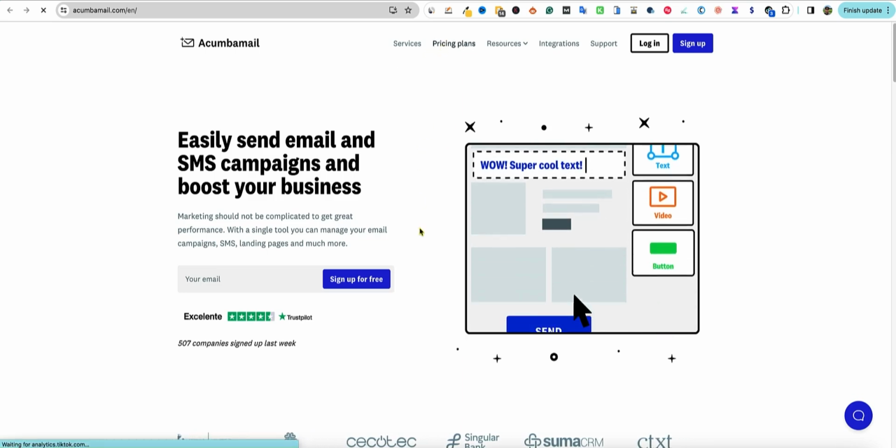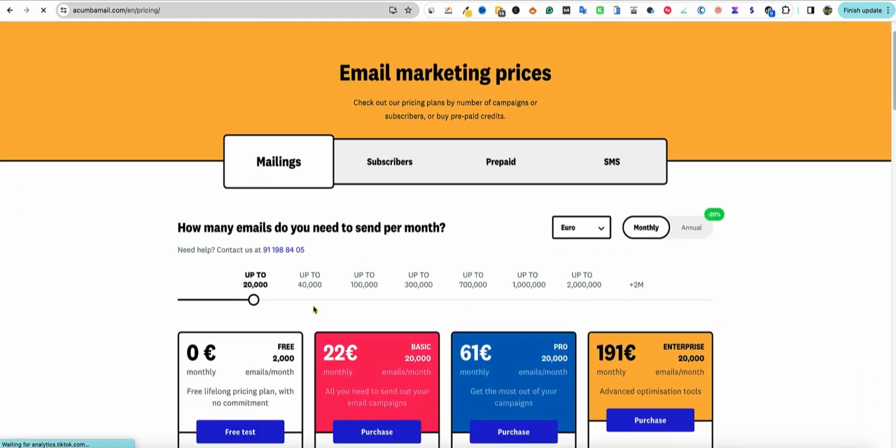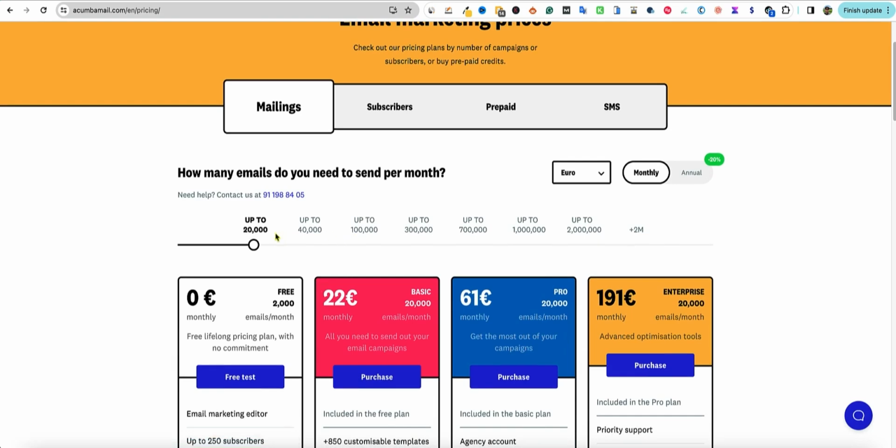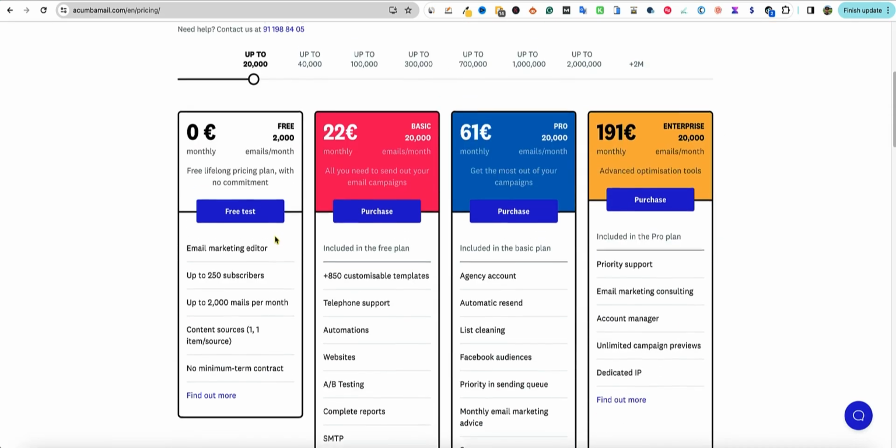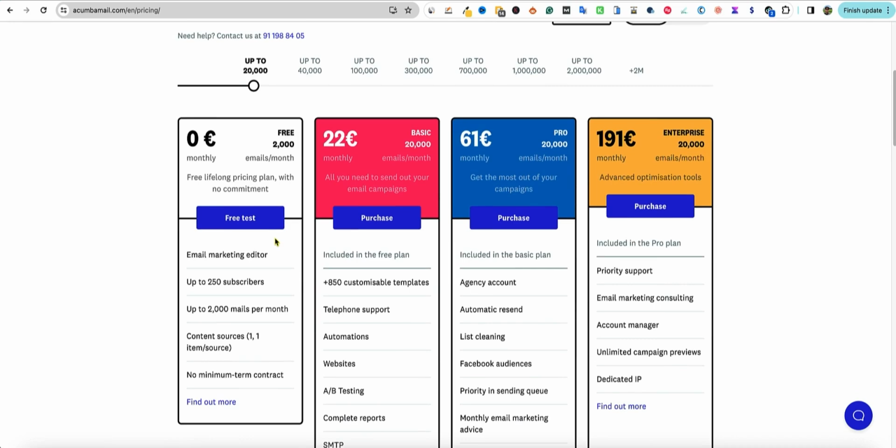Let's go look at their pricing plans. How many emails do you need to send per month? Up to 20,000. So you can get a free account up to 250 subscribers, up to 2,000 emails per month. So you're going to be able to send 5 to 10 emails per month. So it's a pretty nice, free way to go about testing. But then you're looking over here at $22 a month for the 20,000 emails per month.